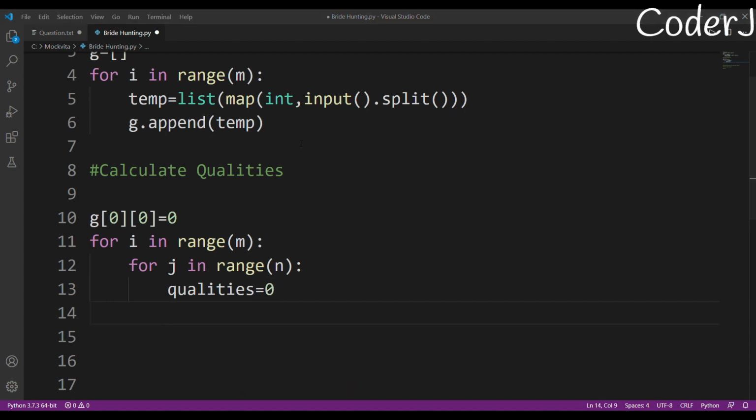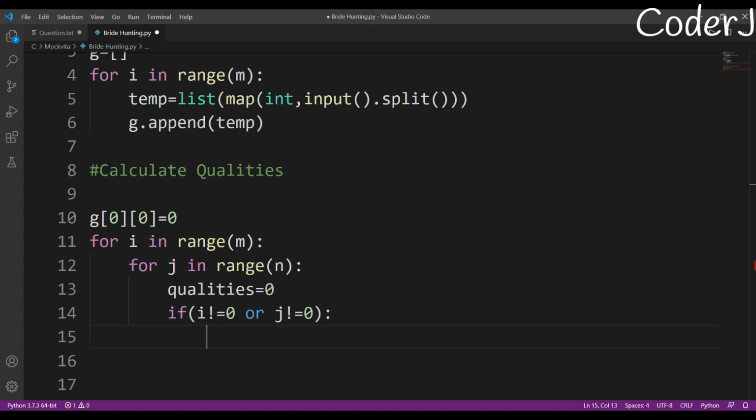Initially the qualities will be 0, and after that I'll check if my i is not equal to 0. Basically I'm avoiding the groom's house. Actually, it should be 'or', right? If i is not equal to 0 or j is not equal to 0, because if both of them are 0, then I won't go inside, and if both of them are 0, there's only one possibility: that this is the groom's house. So I'm just avoiding it.